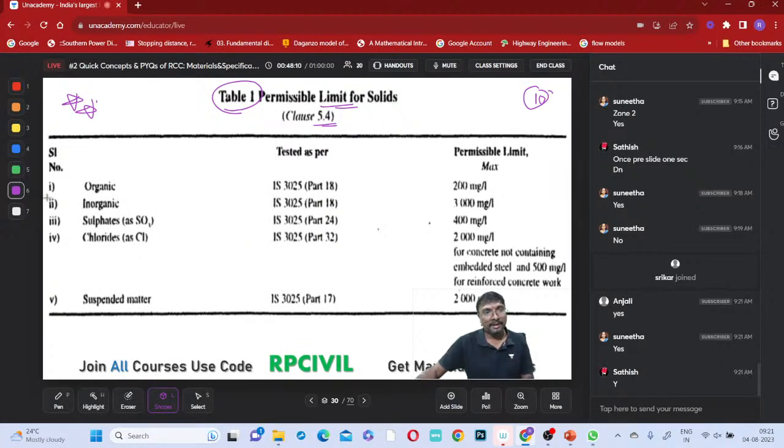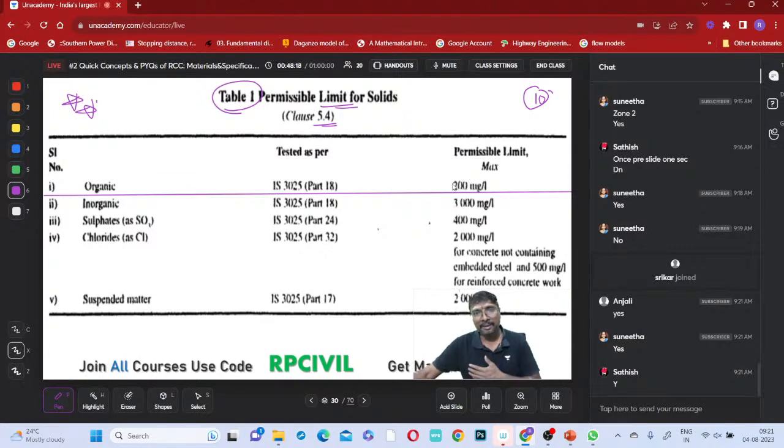Don't miss this. Whenever it is an organic material, what is the corresponding code we have to test as per? IS 3025. But what is the maximum permissible limit of organic material allowed? 200 ppm or 200 milligrams per liter. Milligrams per liter is nothing but your ppm only.